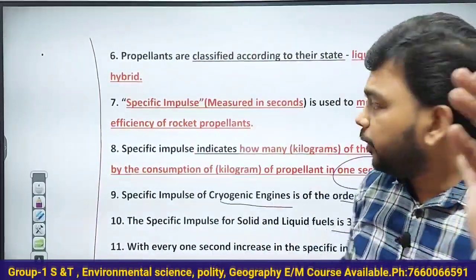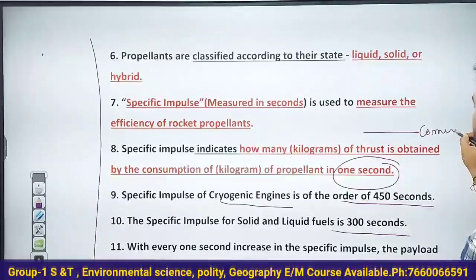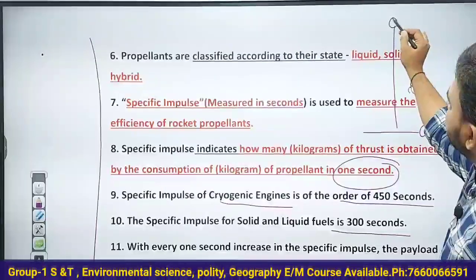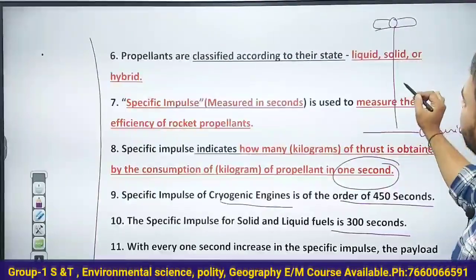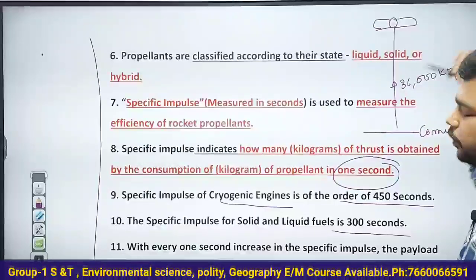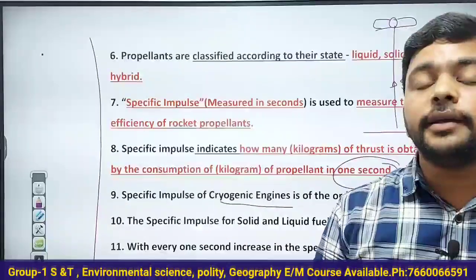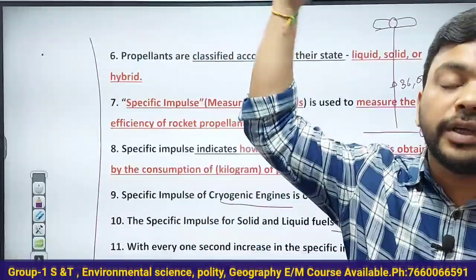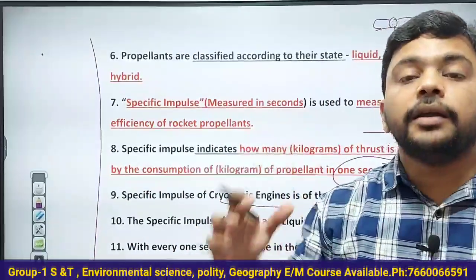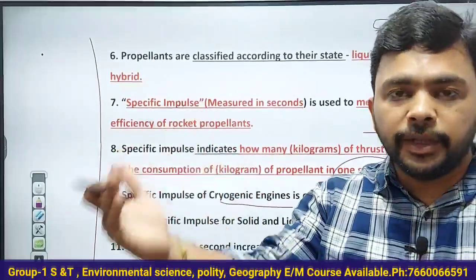For example, if you want to launch a communication satellite, you have to keep it in the geostationary Earth orbit at a height of 36,000 km from the equator of the planet Earth. So to take the satellite to that height of 36,000 km from the equator, you require fuel having more specific impulse.